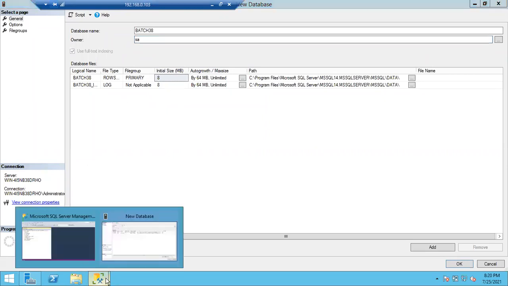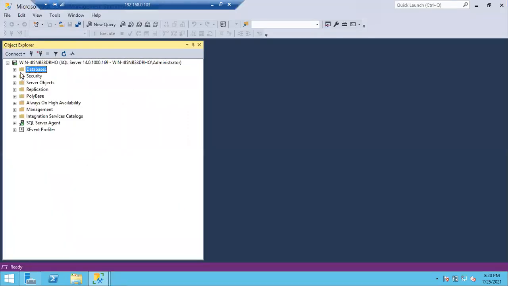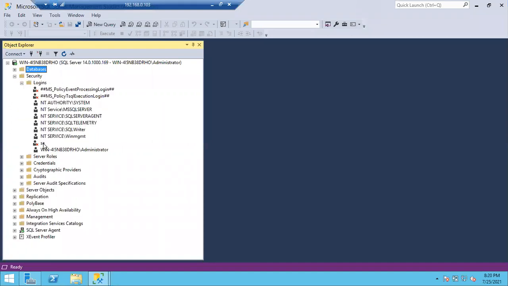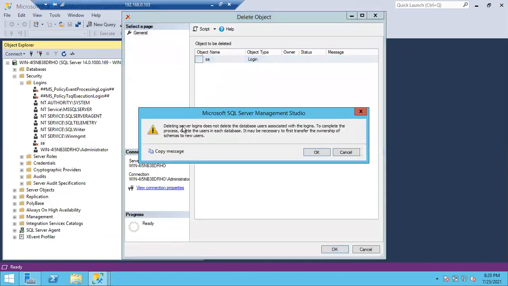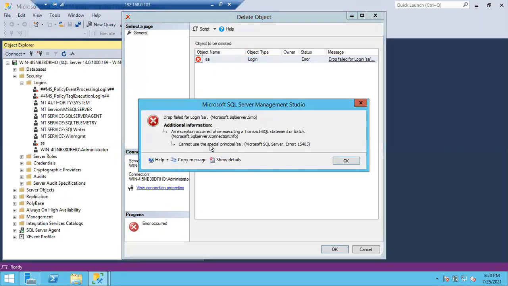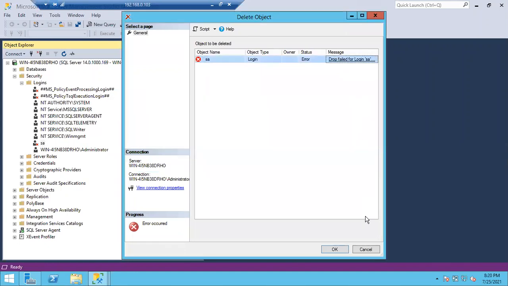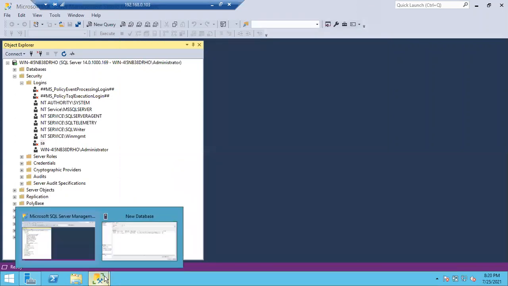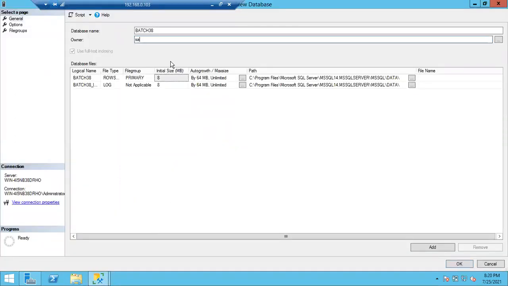If you want, you can see it here: Security, Logins, and SA. This login will act as the owner of any object. This login you cannot delete. It is a permanent login. If you try to delete it, it will throw an error. Click OK, it won't delete. Cannot use the special principal SA. So you cannot delete the SA login. That's why SA is a permanent login, and for all the objects, SA will be the owner.